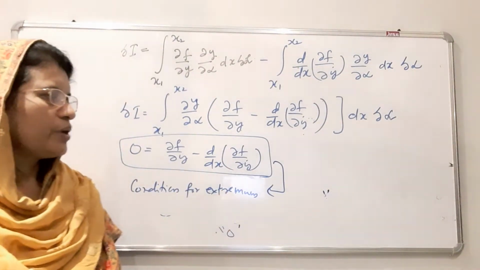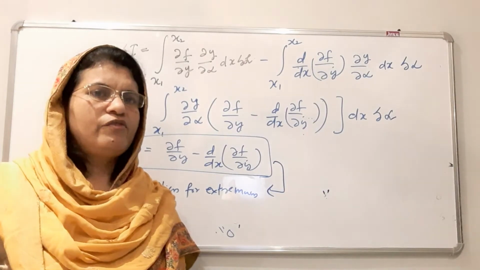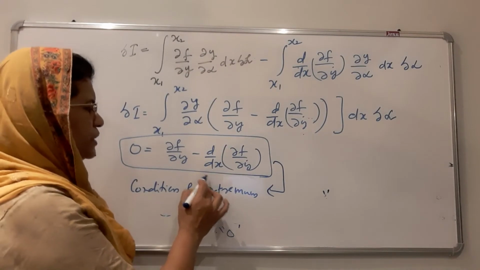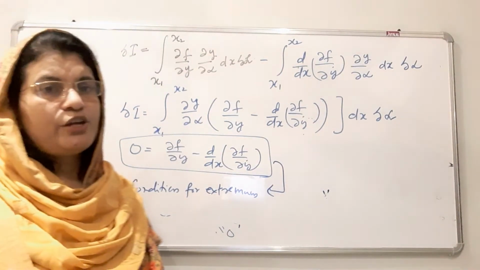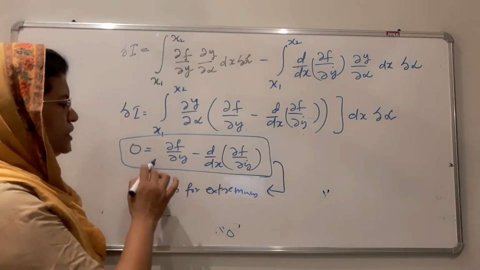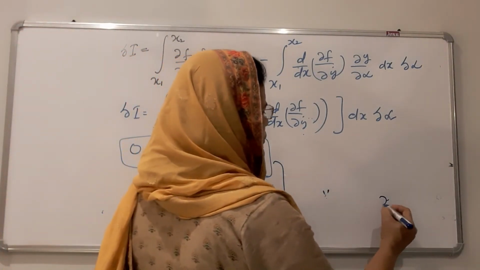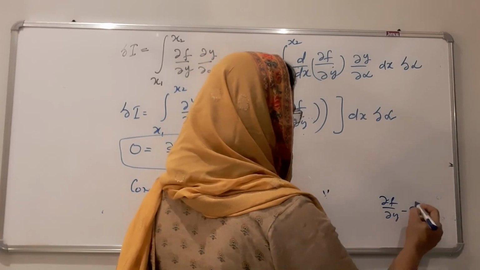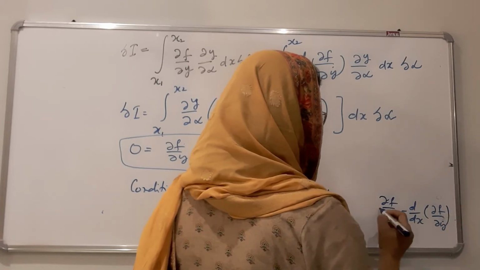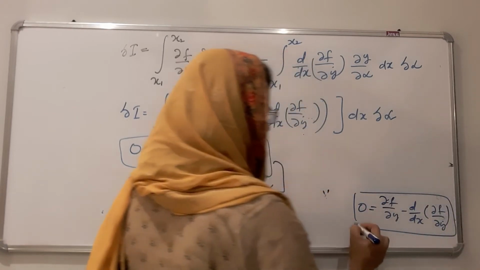Therefore, when a particle is moving from one place to another place, according to the technique of calculus of variation, the condition for extremum path is ∂f/∂y minus d/dx of ∂f/∂ẏ is equal to 0.